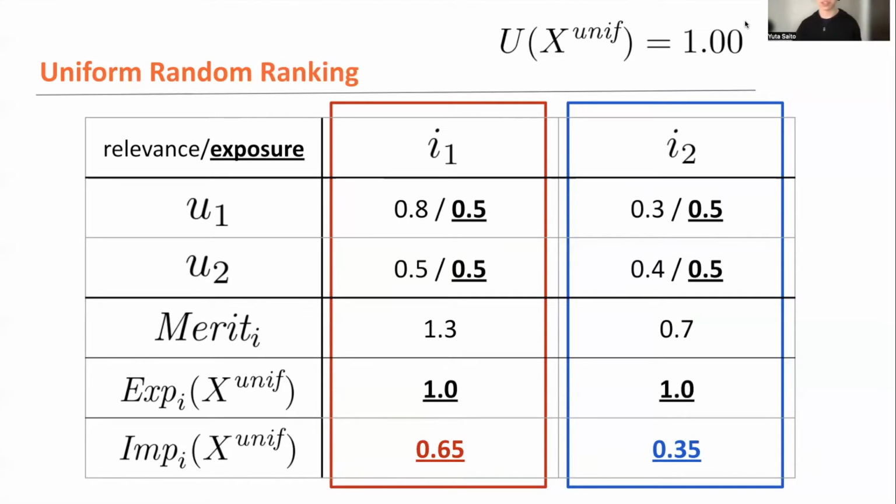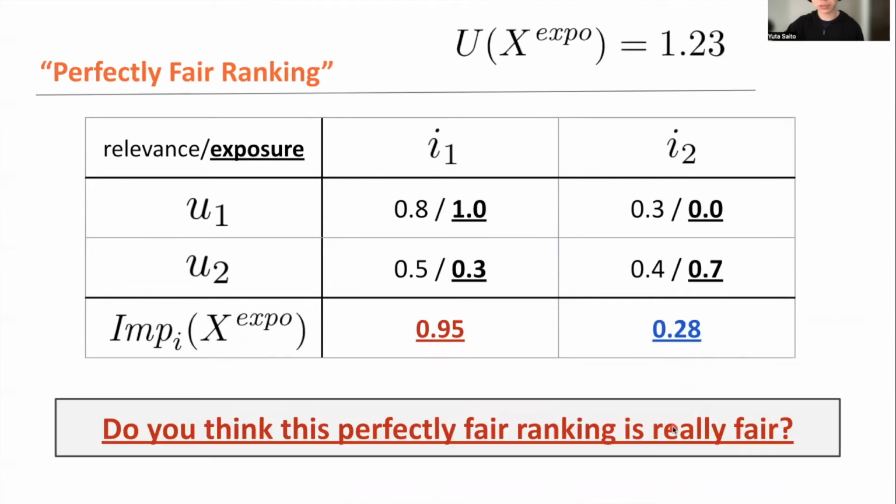But we now also realize that the second item is actually guaranteed to get 0.35 in impact, even under the uniform random ranking. So it should be a very interesting phenomenon, right? What I mean by that is, let's again compare the impact distribution of the uniform random ranking and that under the perfectly fair ranking, the exposure fairness framework.